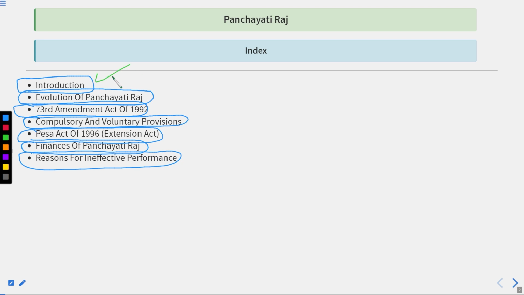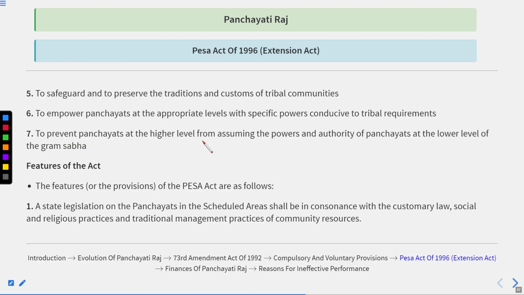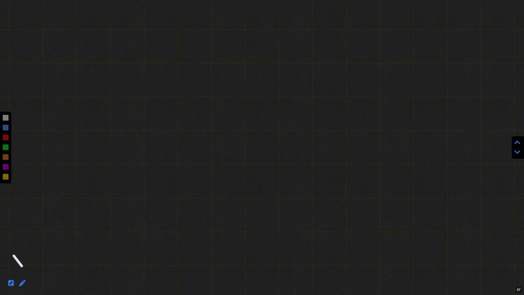Out of this, we have done the introduction, the evolution of Panchayati Raj, the 73rd Amendment Act of 1992, the compulsory and the voluntary provisions, and thereafter the PESA Act of 1996, the Extension Act. The topics we are left with are the finances of the Panchayati Raj and the reasons for ineffective performance. So that's the picture we have created all together. We will start from where we left off in the previous lecture. We had done the objectives and we were to cover the features of the act. But before starting today's session, let us revise some previous facts and figures which we had discussed.